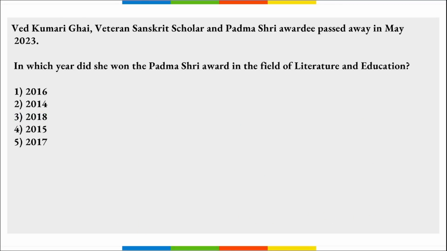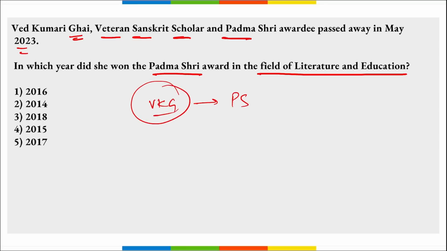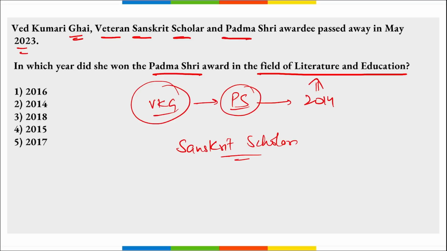Next, Ved Kumari Ghai, veteran Sanskrit scholar, Padma Shri awardee, passed away in May 2023. In which year did she win the Padma Shri Award in the field of literature and education? So Ved Kumari Ghai, right? She was honored with Padma Shri in the year 2014 in the field of literature and education, and she's a Sanskrit scholar, right?